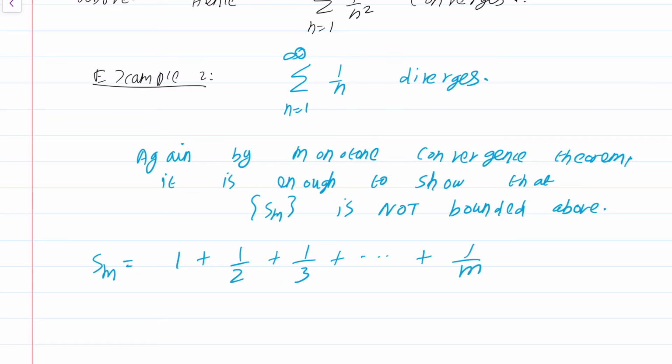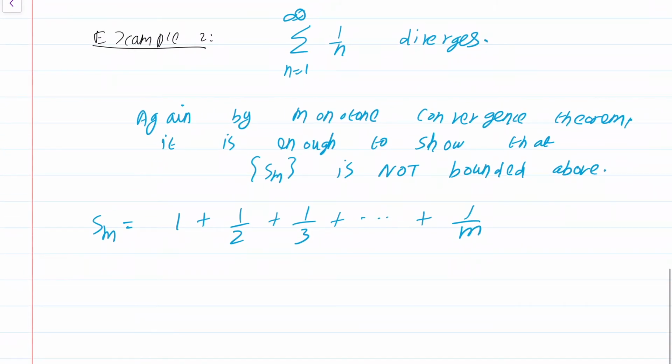Now what I am going to do is I am not going to consider Sm, I am going to consider S 2 power k, for k in the natural numbers. That's better than writing k is greater than 0, which is ambiguous. If I can show that this S 2 power k itself is not bounded above, then certainly Sm is unbounded above.